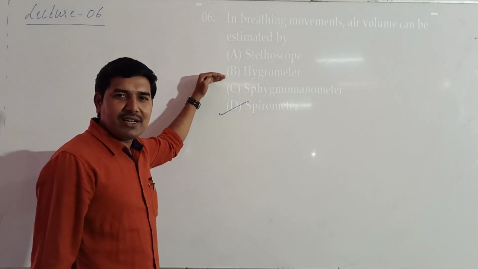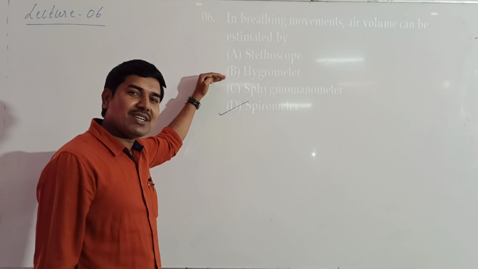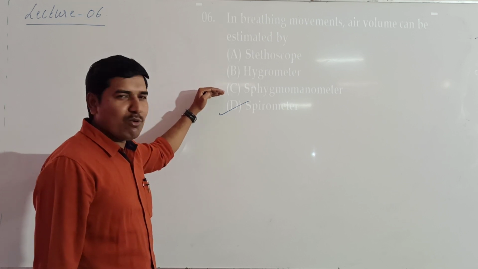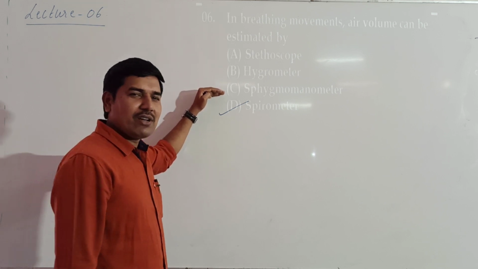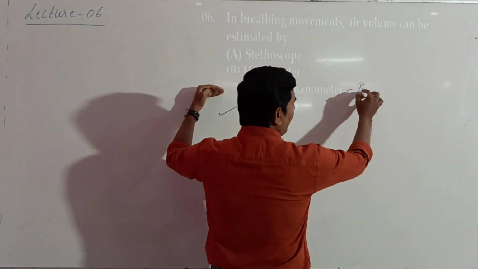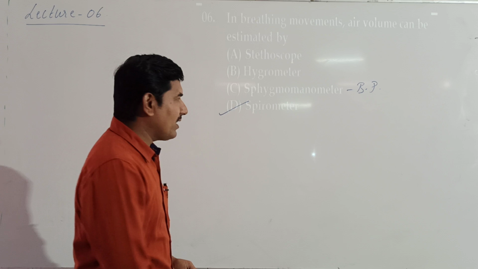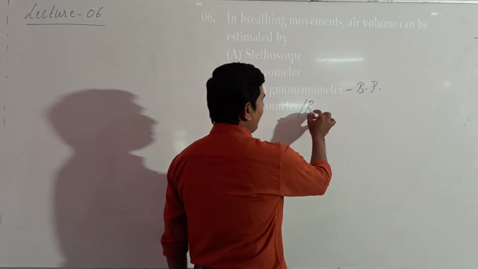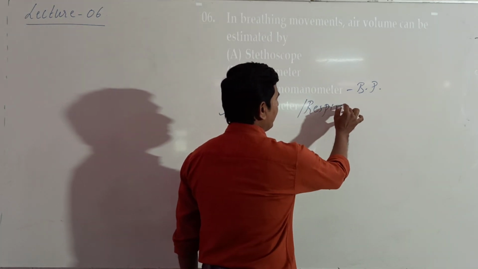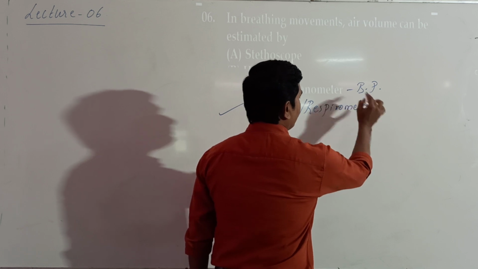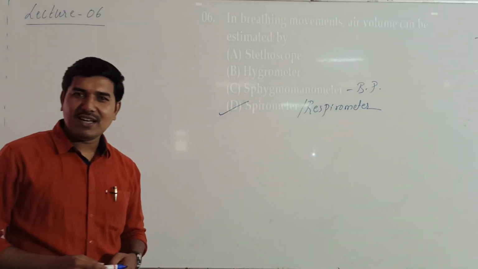Hygrometer is used to estimate the moisture content in the atmosphere. Sphygmomanometer is an instrument used to measure blood pressure. And the spirometer, for rate of breathing, is also called a respirometer. So this is the answer.